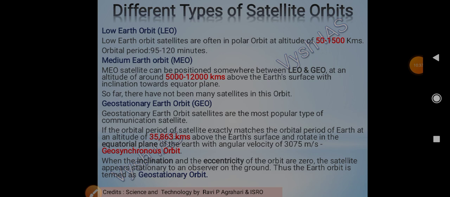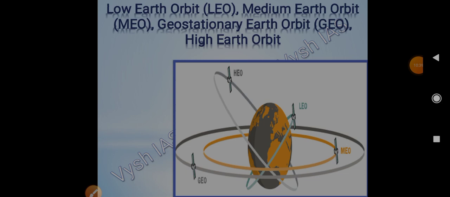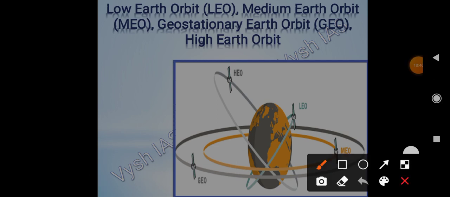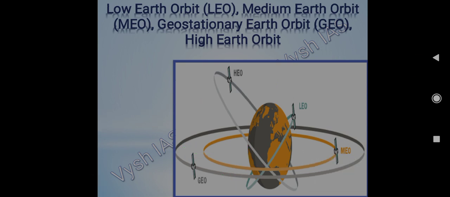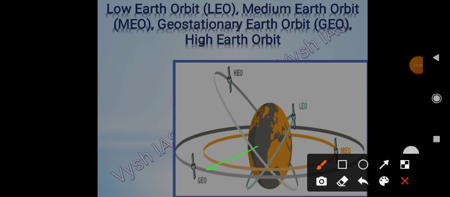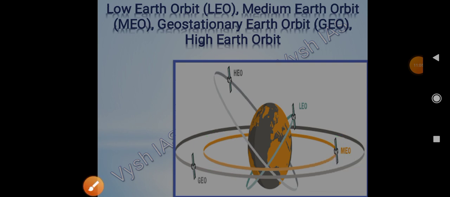The orbital period will be synced to Earth, exactly the same as the Earth, which is 23 hours 56 minutes. Then it will be in sync with Earth. So whichever point we see it from, it will appear stationary, because its orbital period has been synced with the Earth. That is what it is saying.